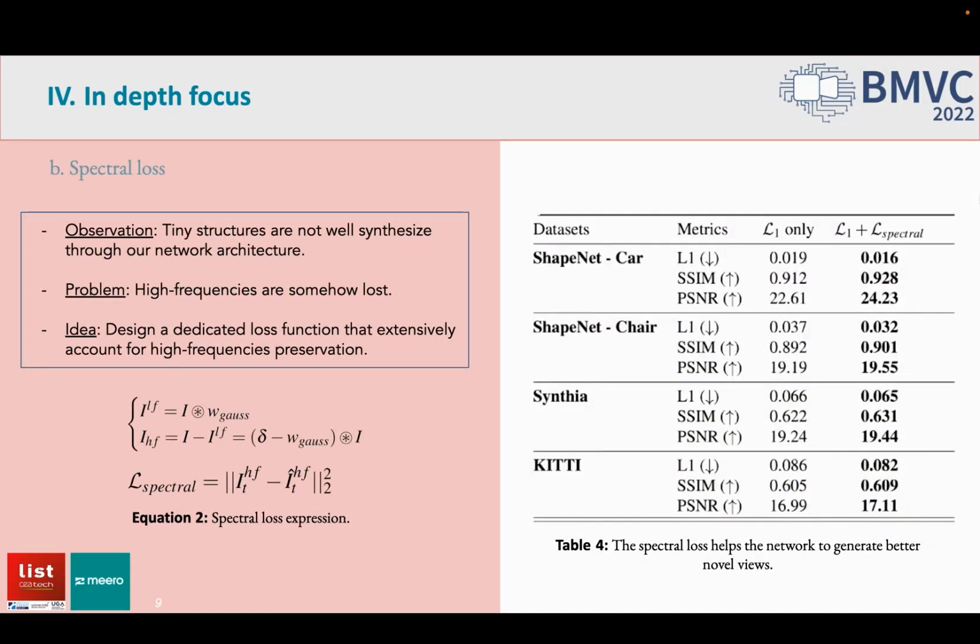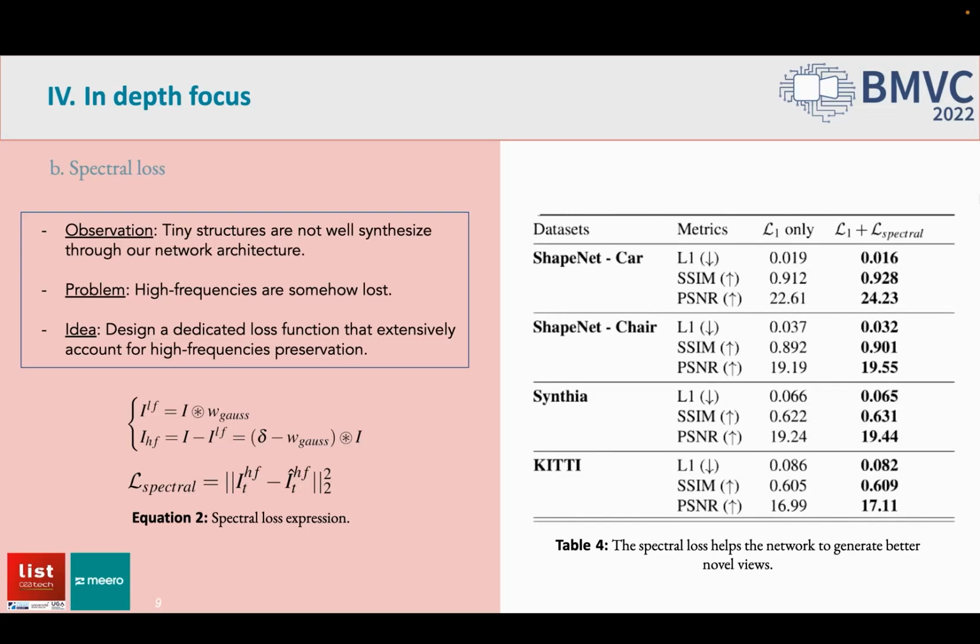We finally have a second and last focus regarding an additional loss term we designed, directly inspired by the super resolution problem. Overall, we observed that our generated results were a bit blurry when it comes to dealing with tiny and complex structures. High frequencies were somehow lost.